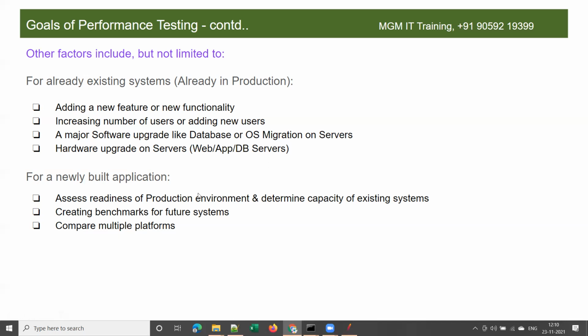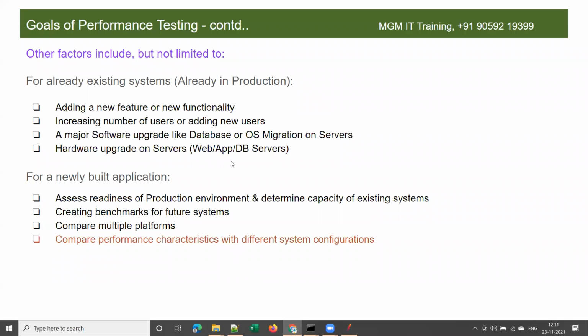So if the development team or testing team wants to identify which platform would be better, whether a Windows operating system or a Linux operating system is better, and in Linux which flavor is better, to compare that also we do performance testing. Suppose you want to compare performance on Windows and Linux: developers deploy the application in a Windows environment and test it, then deploy it in a Linux environment and do performance testing again, so that they can compare the performance of multiple platforms.